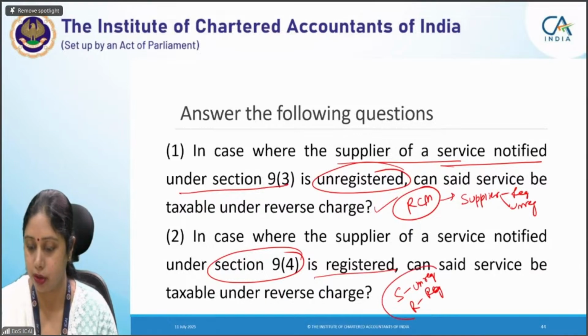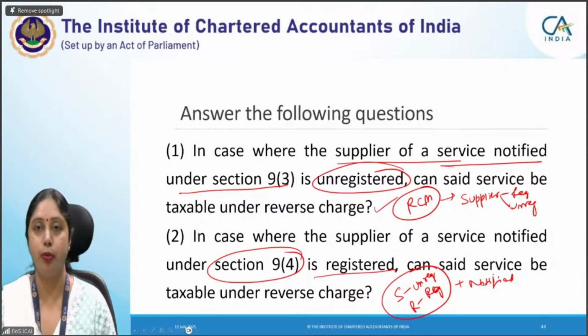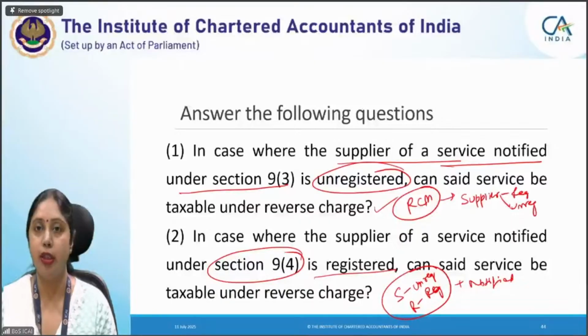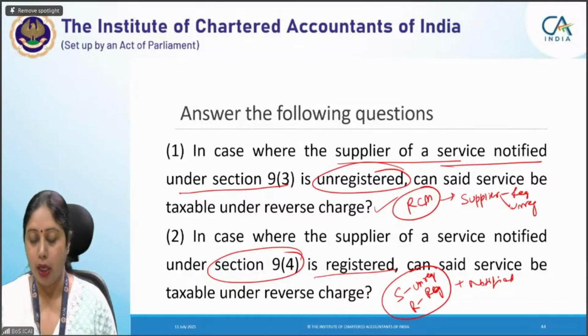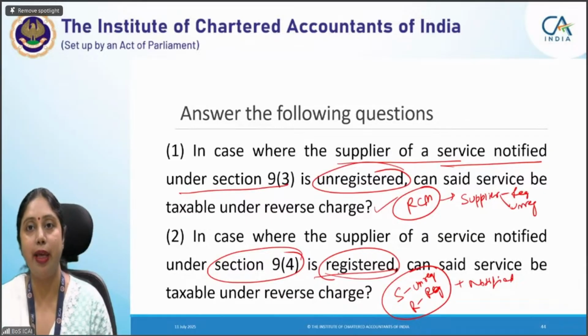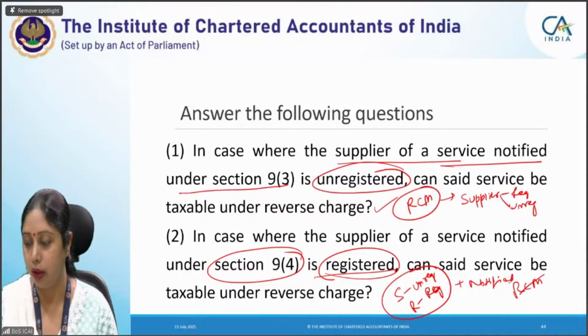This is the condition. And plus they should be notified class of persons and notified services or goods should be there. Then the reverse charge provisions under Section 9(4) will apply. Now, since the supplier is registered, the case which I am covering here is supplier is registered, then in that case, the RCM provisions cannot apply here.